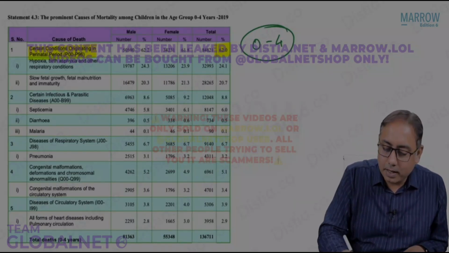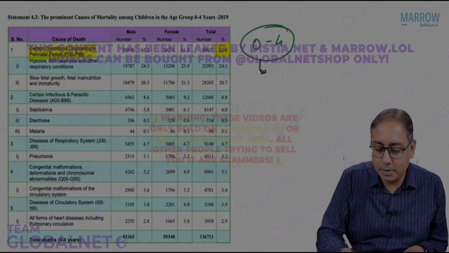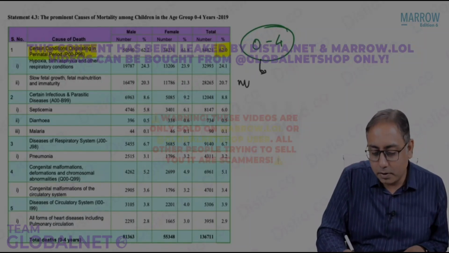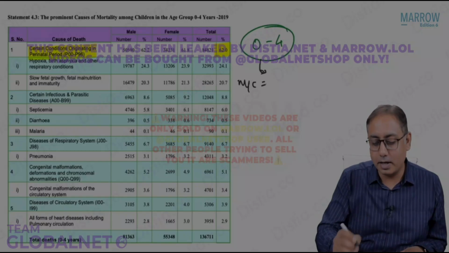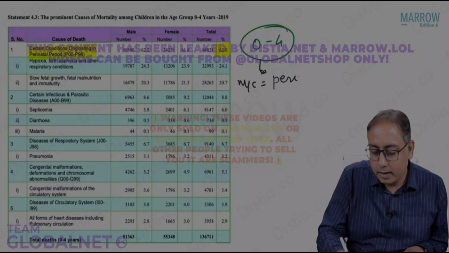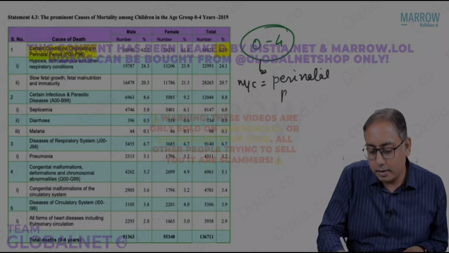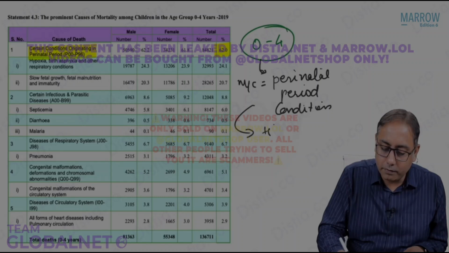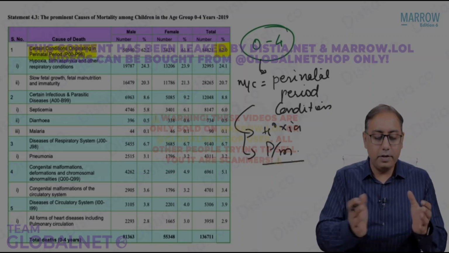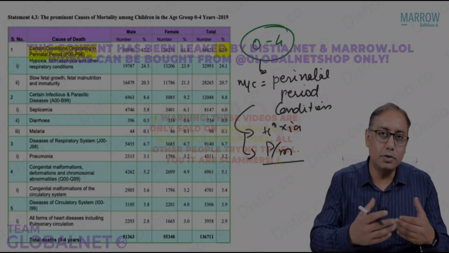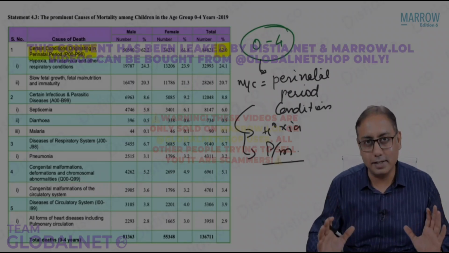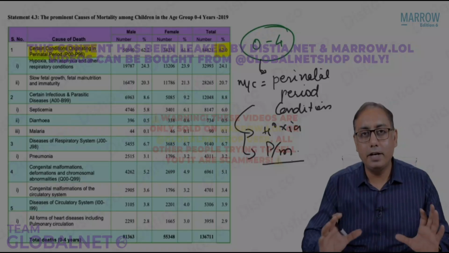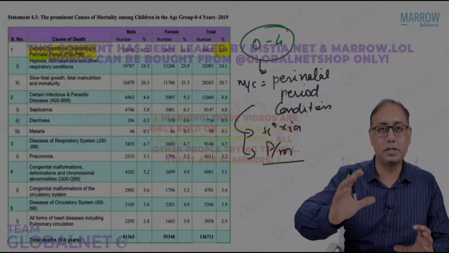So for your exam, you can remember over here, for 0 to 4 years, the most common cause overall has to be the perinatal period conditions, which arise during the perinatal period. Most commonly we are talking of hypoxia and prematurity or fetal lung maturity, fetal slow growth or IUGRs and things like these. So these are the very important things you need to understand.